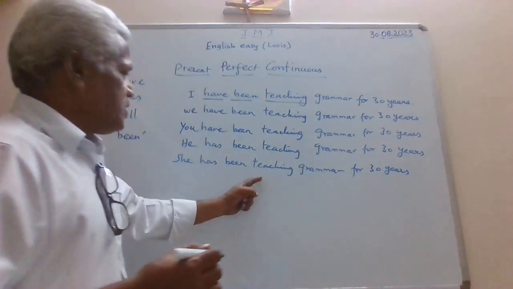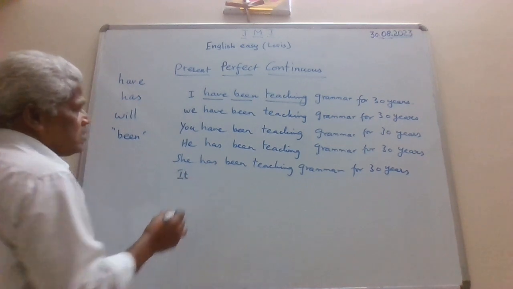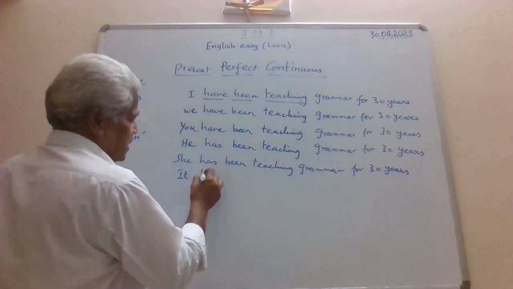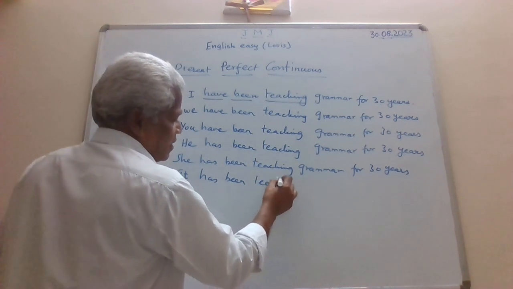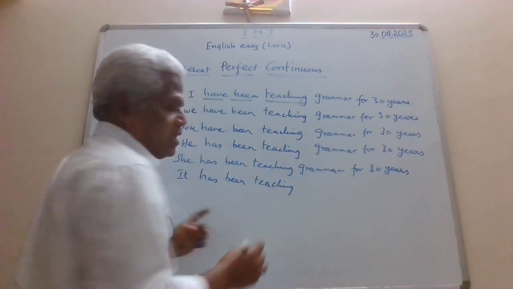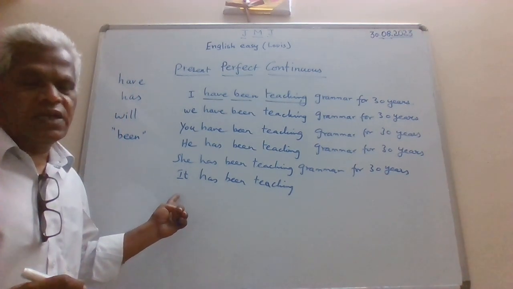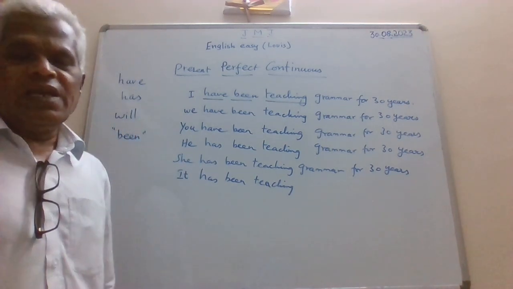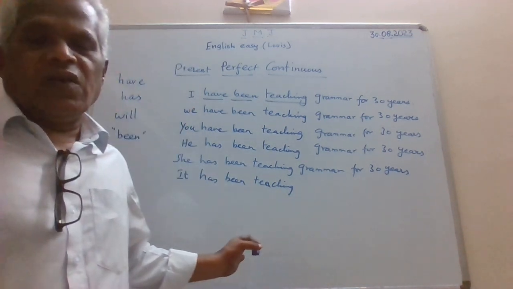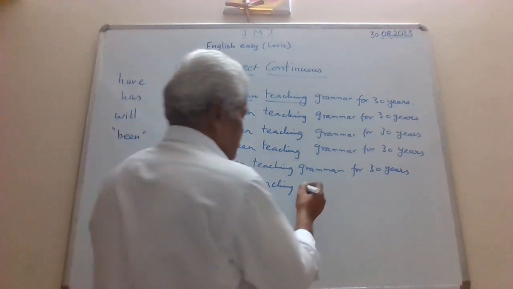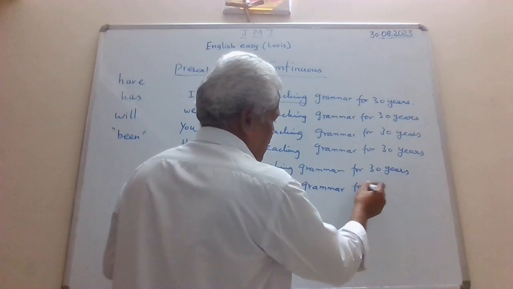She has been teaching grammar for 30 years. Then of course it also, similarly like this: it has been teaching. For the grammar purpose of it, I am just using this subjective pronoun, it. So literally it may not be correct sometimes, but that doesn't matter. According to grammar rules and regulations, this is correct. It has been teaching grammar for 30 years.